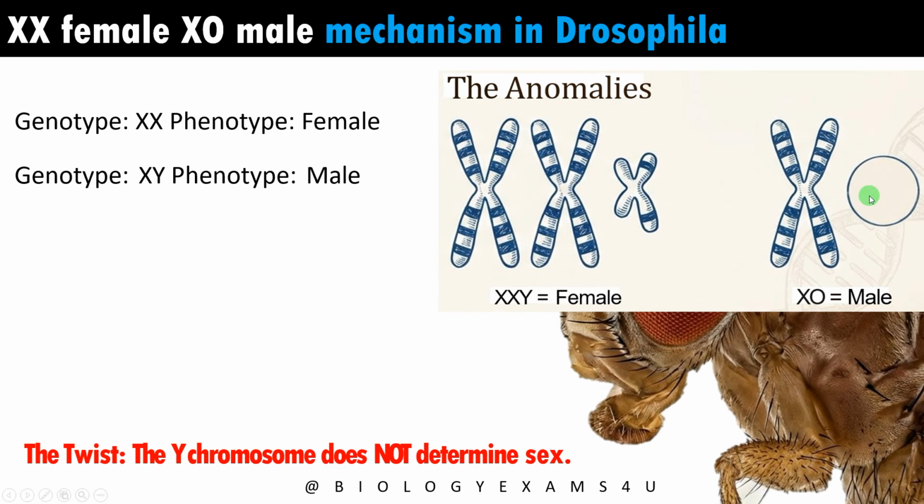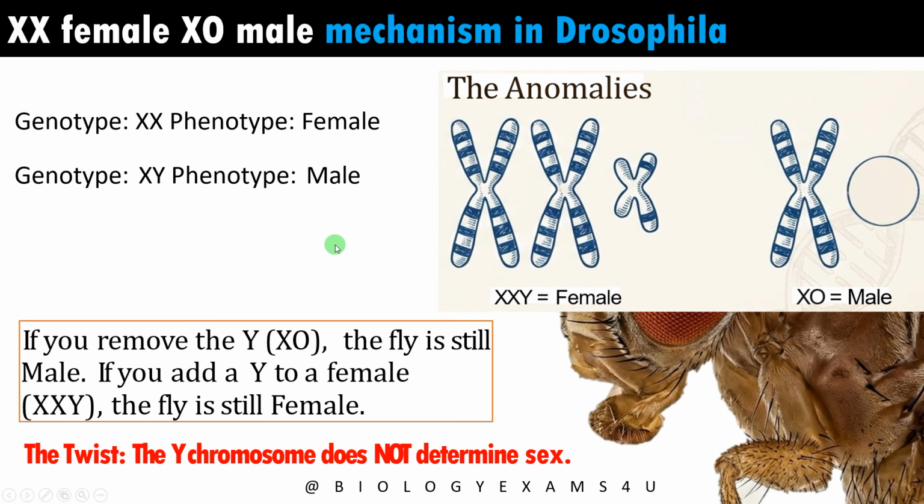Whereas XO, without a Y chromosome, a single X will make the phenotype male. So if you remove the Y chromosome, the fly is still male. If you add a Y chromosome to the female, that is XXY, the fly is still female. That means the Y chromosome does not determine sex. And this finding led to further research that led to the discovery of the genic balance theory.